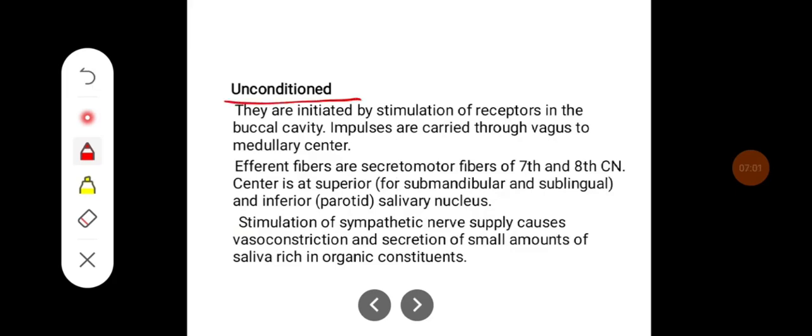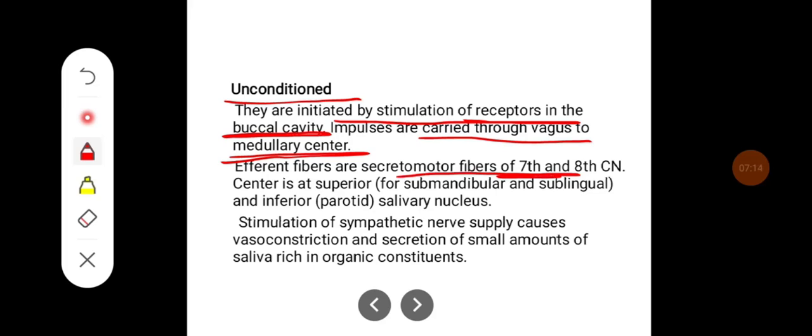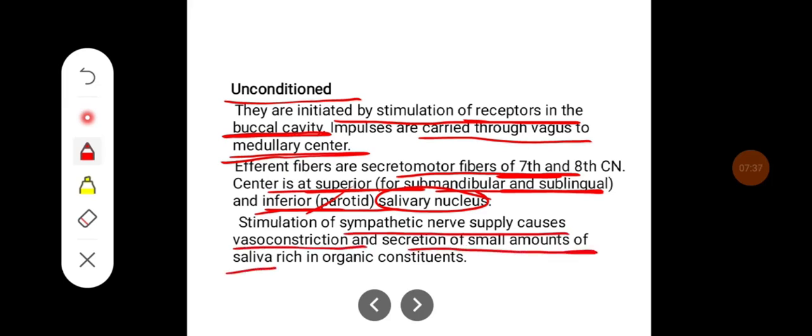Whereas unconditioned reflexes are initiated by stimulation of the receptors in the buccal cavity. Impulses are carried through the vagus to the medullary center. Efferent fibers are secretomotor of 7th and 9th cranial nerve. The center is at superior, that is for submandibular and sublingual, and inferior salivary nucleus, that is especially for parotid gland. Stimulation of sympathetic nerve supply causes vasoconstriction and secretion of small amounts of saliva, which is rich in